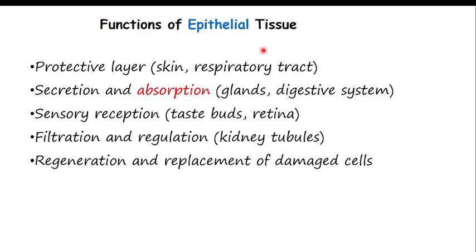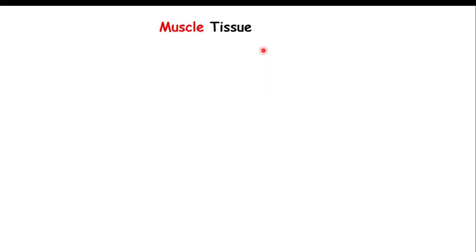This is the end of epithelial tissue. You should know that it is avascular. They cover the external and internal surfaces of organs. Their functions are protection, secretion, absorption, sensory reception, and so on. So it is better to understand that they cover our internal and external organs, and they do not have blood vessels. So let's go on to muscle tissue.